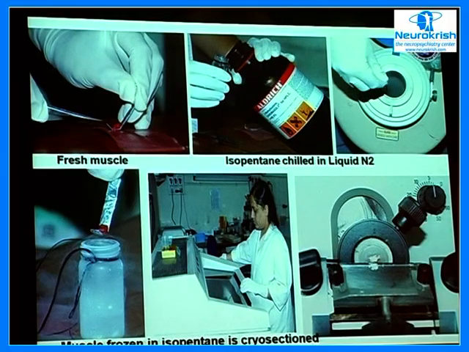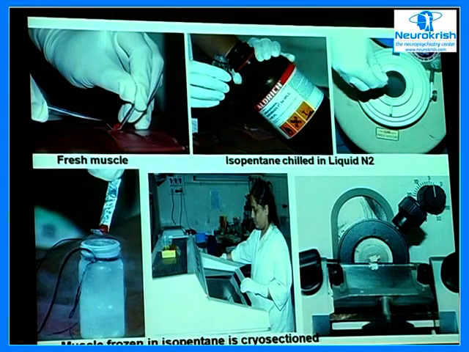Once the isopentane is half solid, half liquid, that's the consistency when you dip the muscle into the solution and then immediately transfer it into a cryostat, which is maintained at minus 20 degrees, and you cut these cryosections.